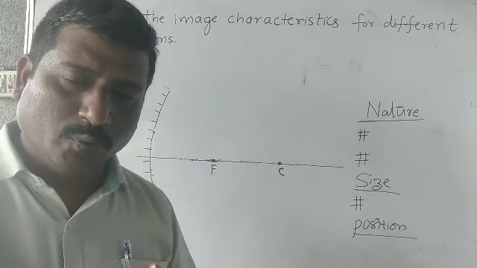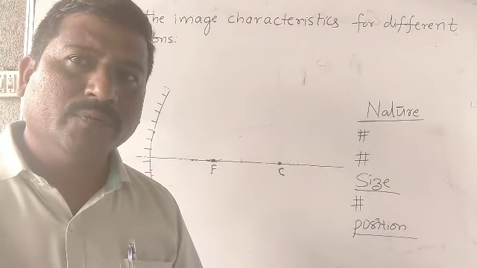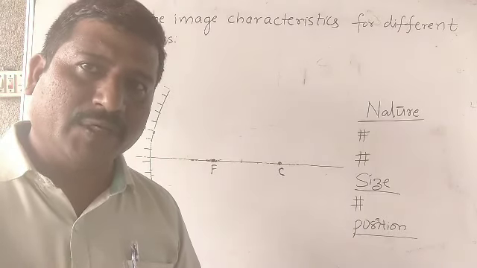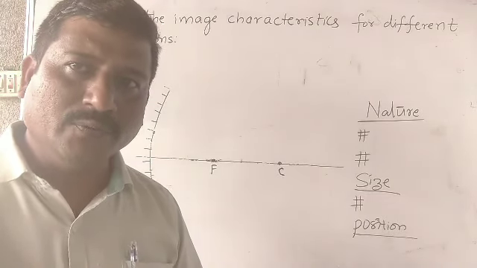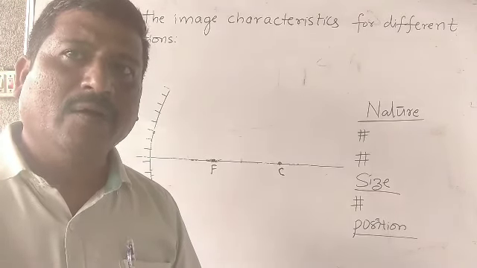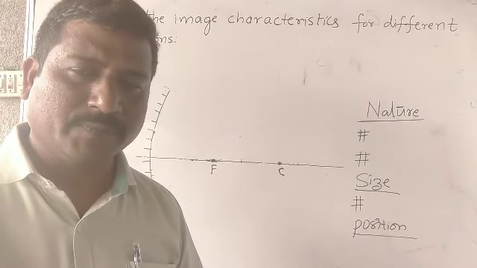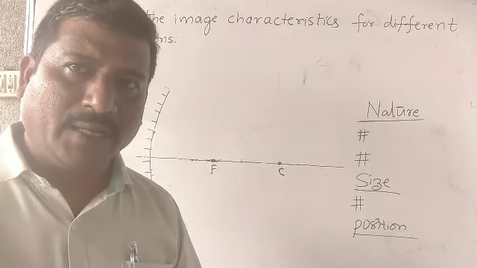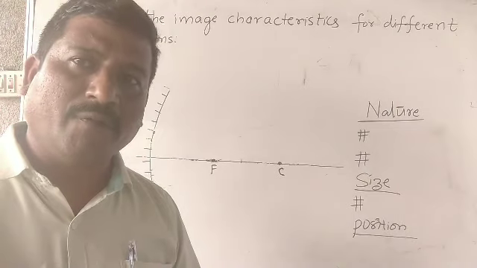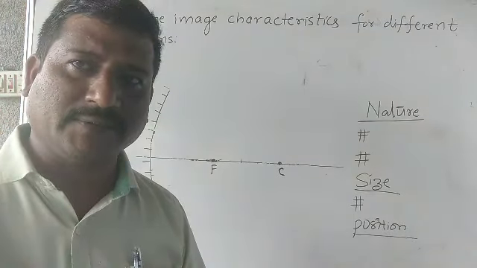Rule 1, Rule 2, Rule 3. Once again, review the rules. Rule 1. A parallel ray after reflection passes through the focal point of the mirror. Rule 2. A ray which is traveling through the focal point after reflection becomes parallel to the principal axis.